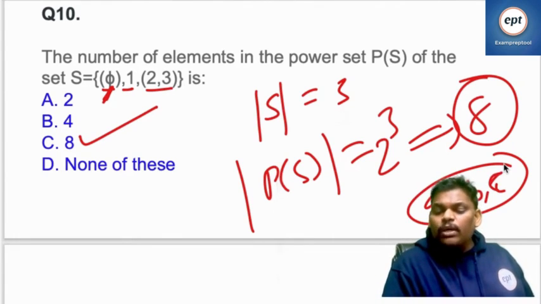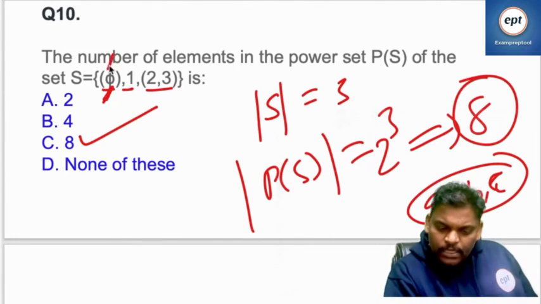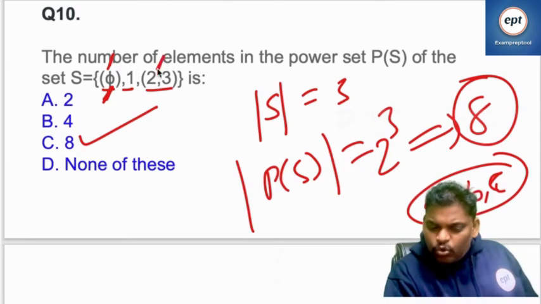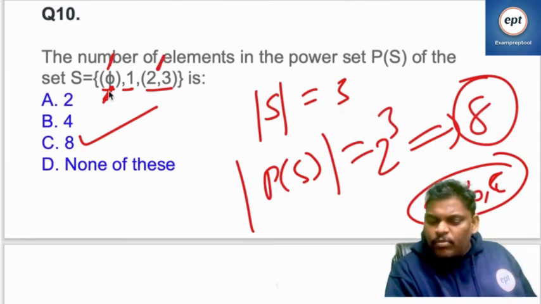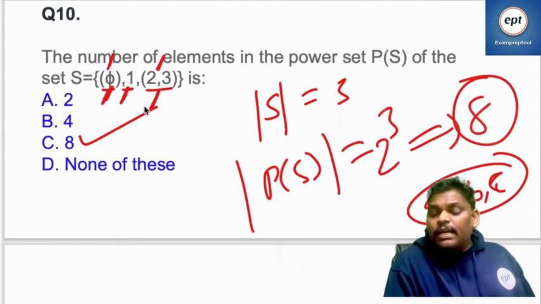Inside one element, what is there, you don't care. Whether pi is inside or 2 elements are inside, don't care. Just see from outside, 3 elements are there. How many elements does S have? 3. If S contains 3, the power set of S contains 8.